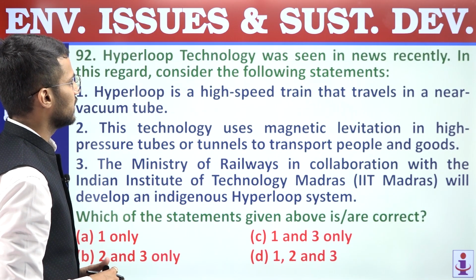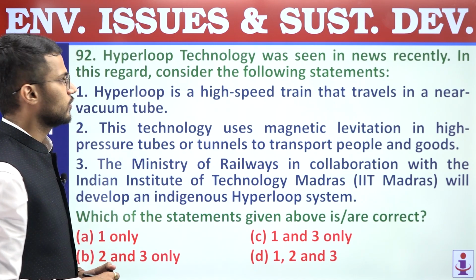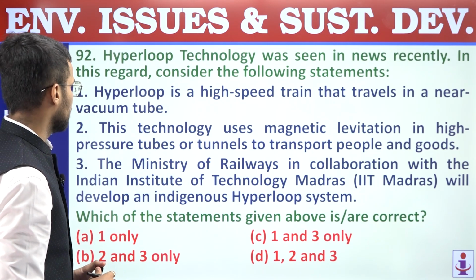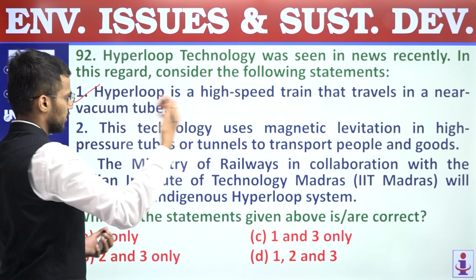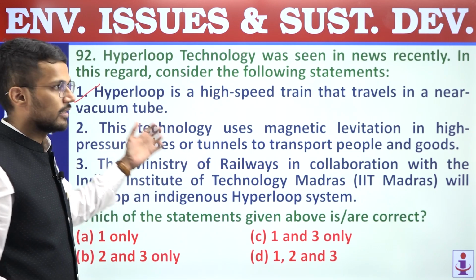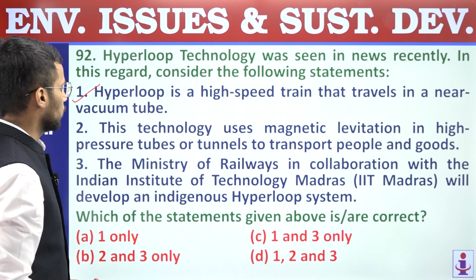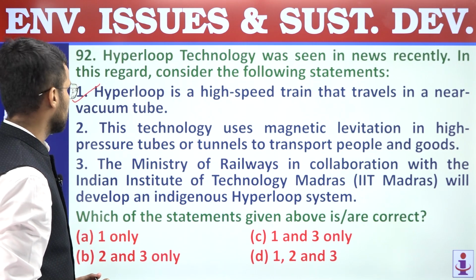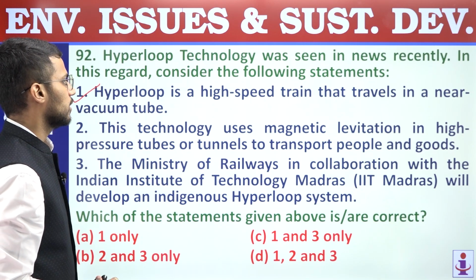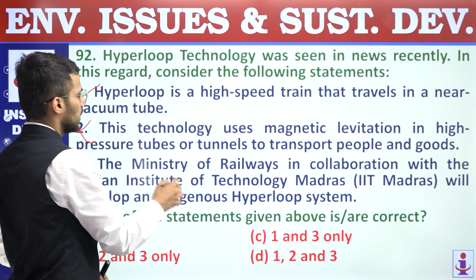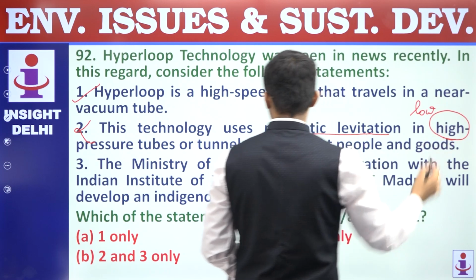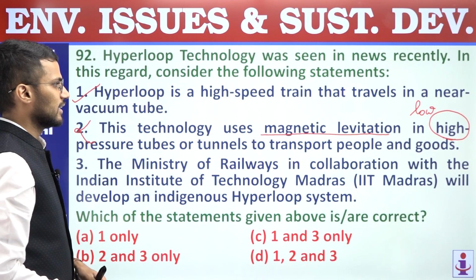Hyperloop technology was seen in news recently. In this regard, consider the following statements. First, Hyperloop is a high-speed train that travels in a near vacuum tube. Right, so it is the futuristic transport medium where high-speed trains will travel in near vacuum tube. Second, this technology uses magnetic levitation in high pressure tubes or tunnels to transport people and goods. This statement is incorrect because yes, it uses magnetic levitation but not at high pressure but at low pressure, and that's why the second statement is incorrect.